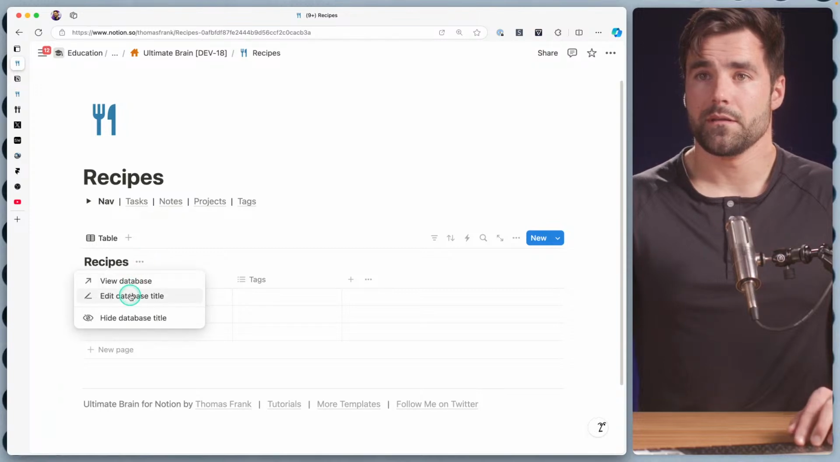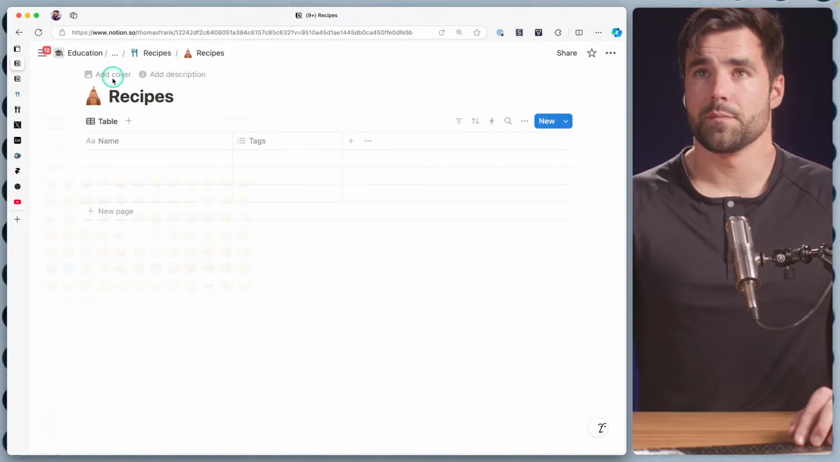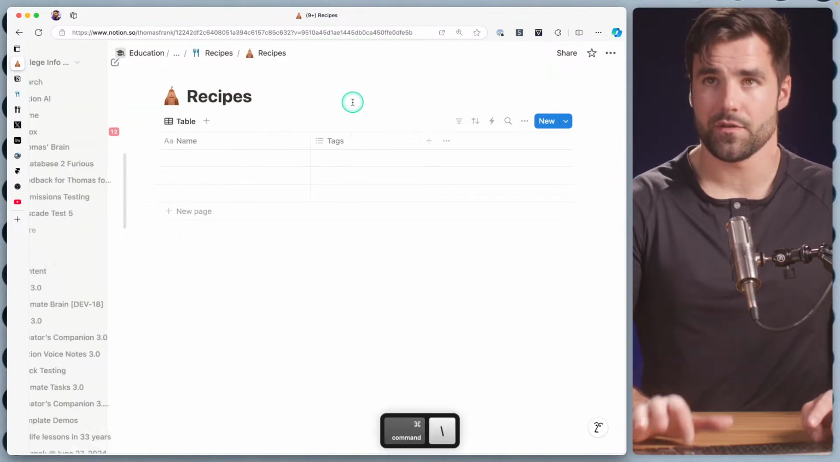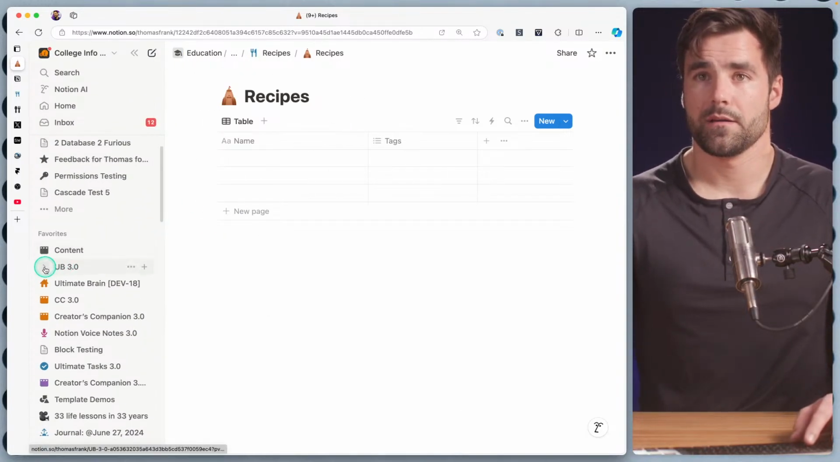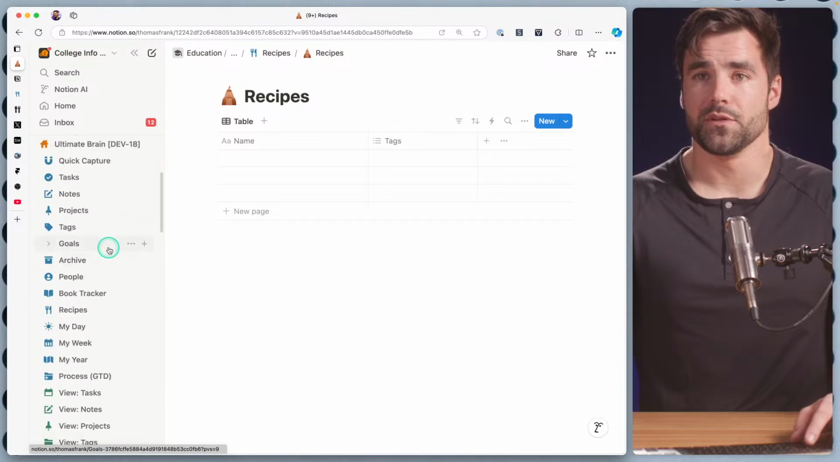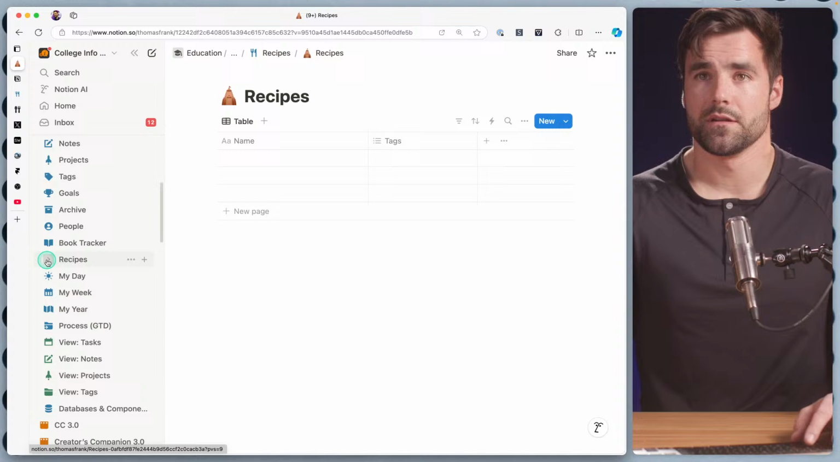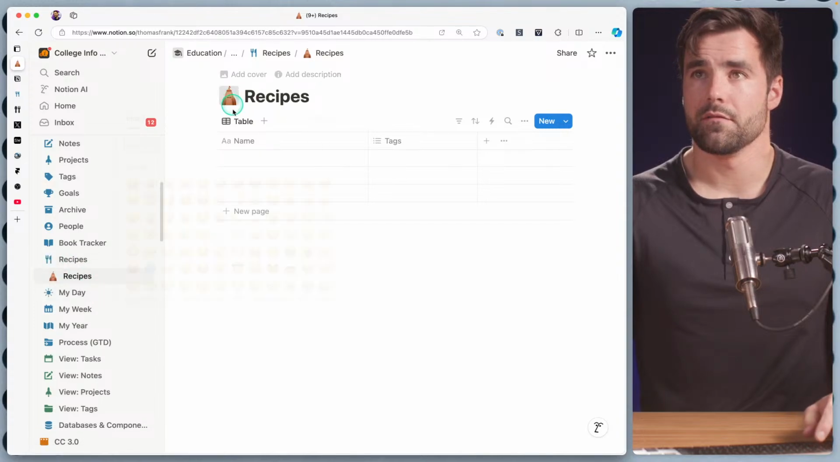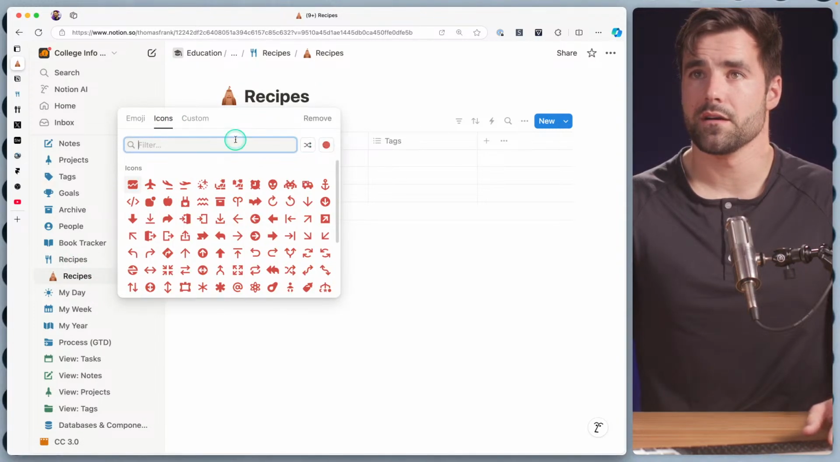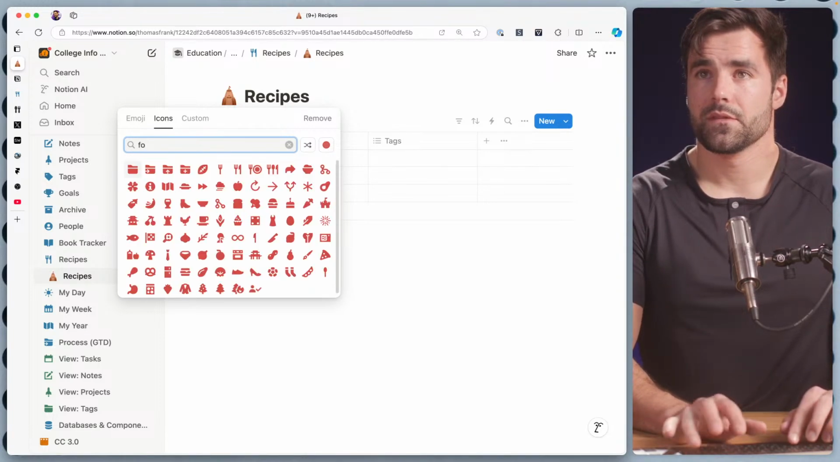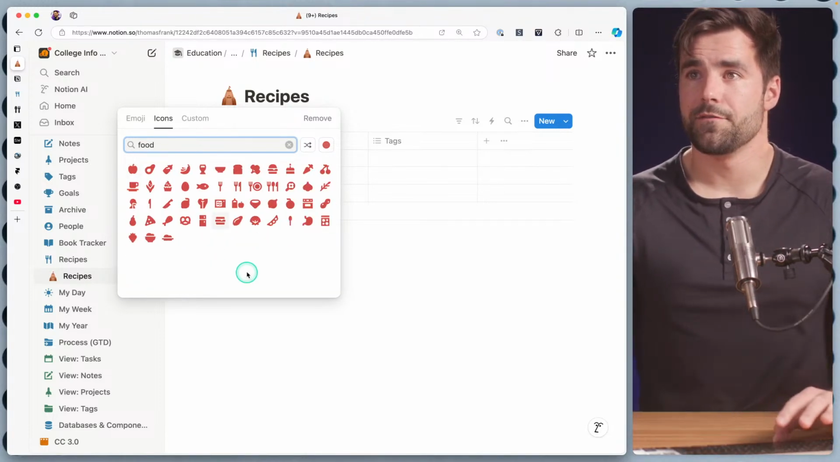And let's pop into the database itself and set it up the way I want it. Databases in Notion, I always make red. I like to make views green, and I like to make pages blue. I have this little color coding situation going on. So within here, my recipes database is going to have a red icon. We can do fork, we can do plate. Have all kinds of food options here. There's so many things to pick from.